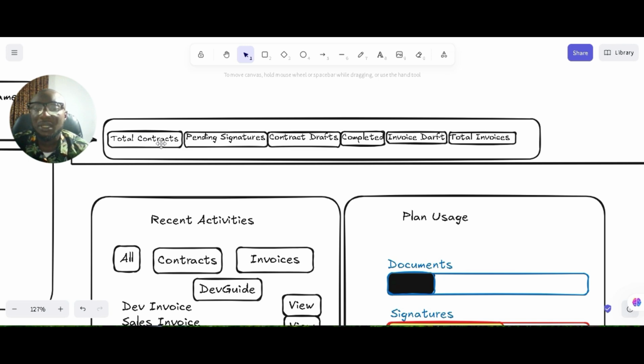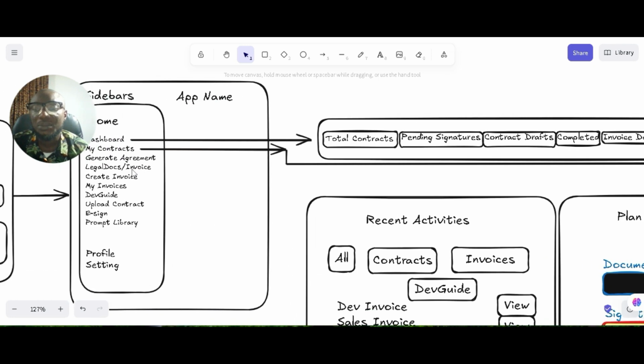Then you have pending signatures, contract drafts, completed, invoice drafts, total invoices, right? So this one will be the contracts that have not been signed. Completed, the ones that have been signed. So all these things will have all these back features inside, right? Then invoice, draft invoice, total invoice. So that's how it's gonna be on the dashboard, right?